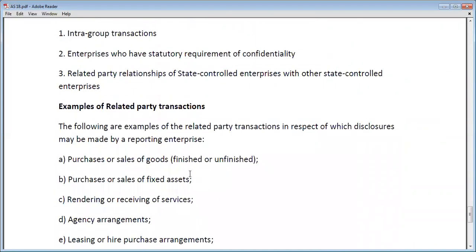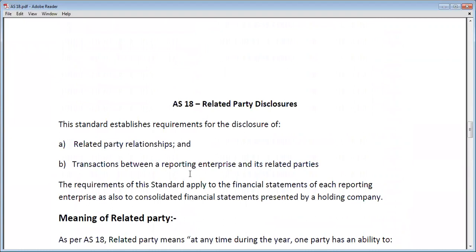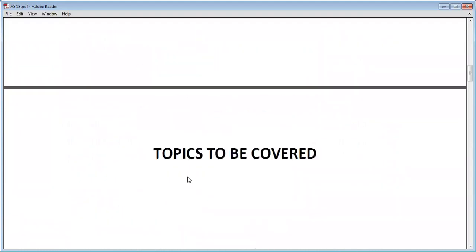Okay. So this is all about your Accounting Standard 18, that is, related party disclosure. Okay. So that's it for today.